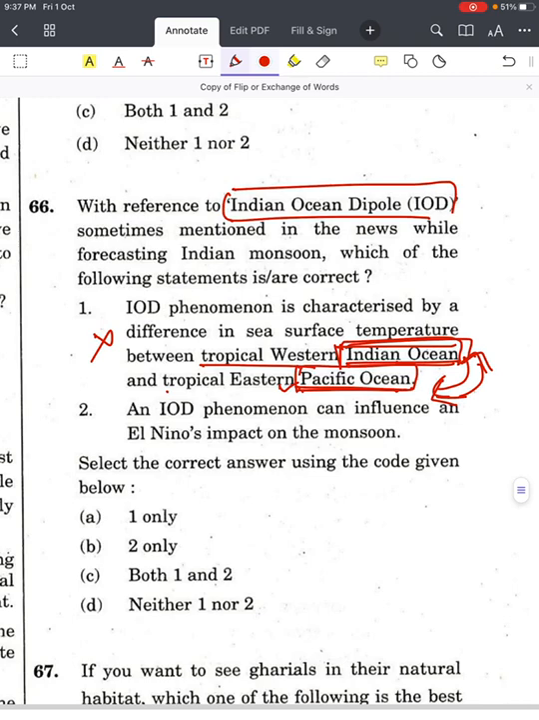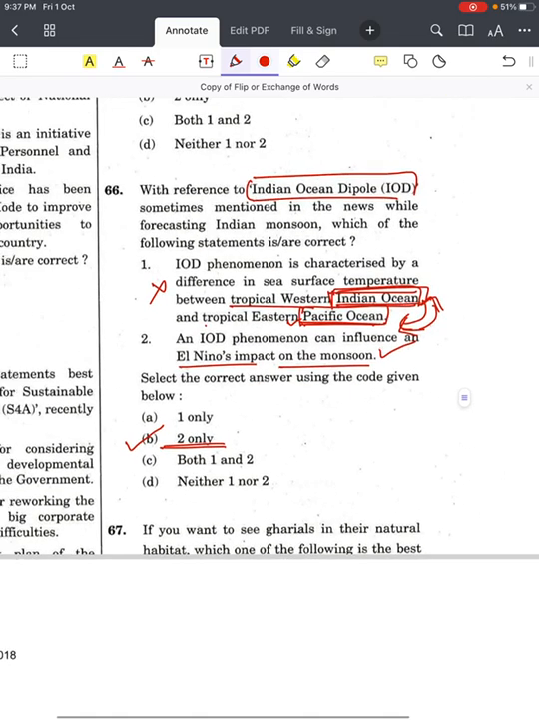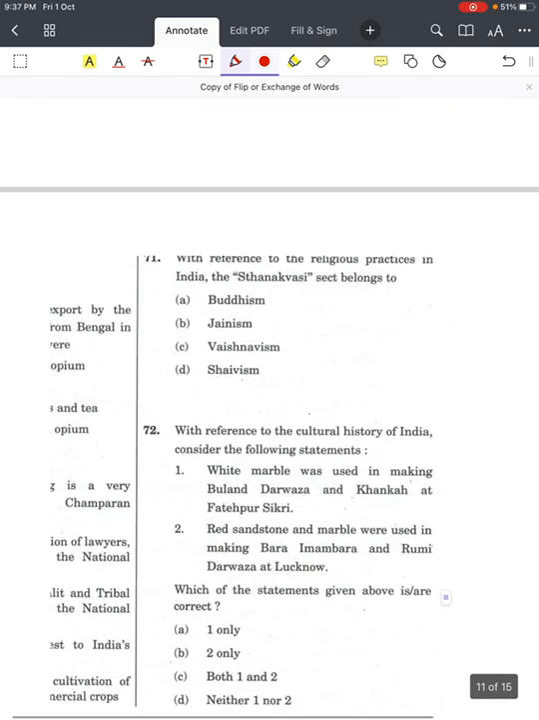Come to the second statement. An IOD phenomenon can influence an El Nino's impact on Indian monsoon. Makes sense. That's why the answer is B, 2 only. We'll move on to the next question from 2018.